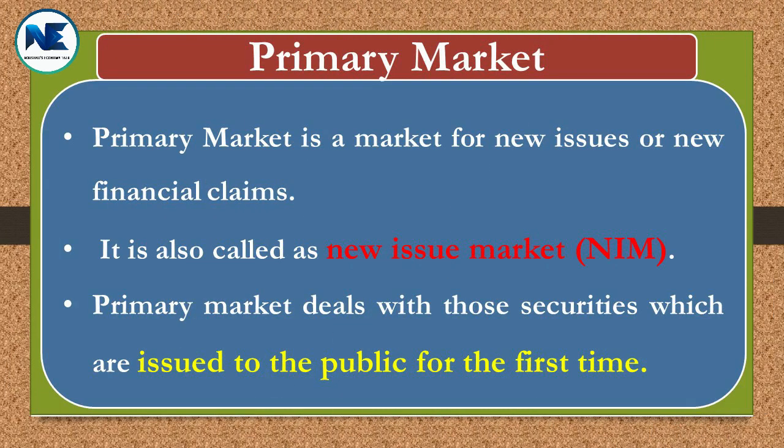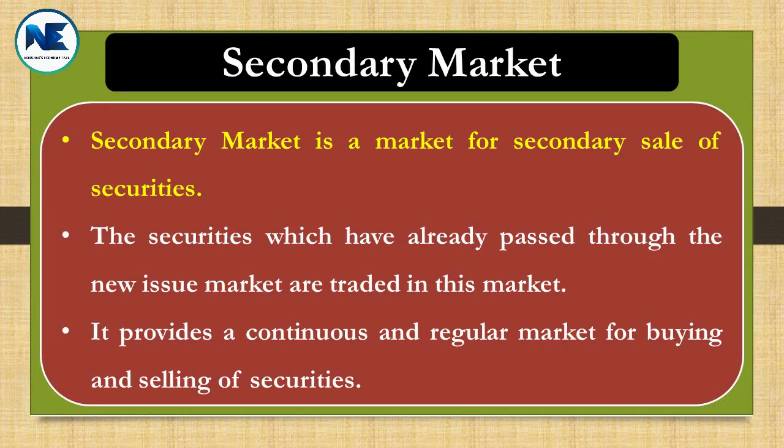Primary market is a market for new issues or new financial claims. Primary market is also called the new issue market. Primary market deals with those securities which are issued to the public for the first time. Secondary market is a market for secondary sale of securities. In other words, securities which have already passed through the new issue market are traded in this market. It provides a continuous and regular market for buying and selling of securities.